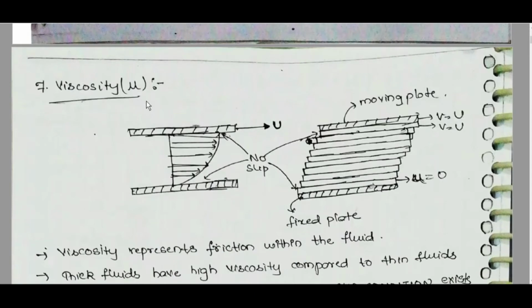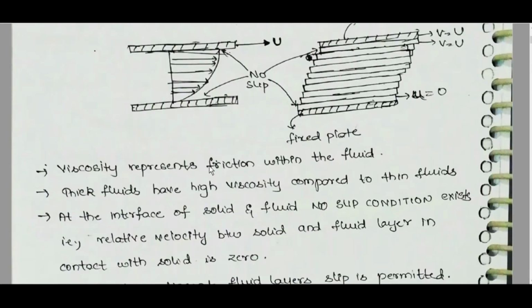Viscosity, mu. The bottom plate is at rest, U is equal to 0, but the top plate is moving with velocity U. Fluid is flowing in between, with a fixed plate and a moving plate. V is equal to U. Viscosity represents friction within the fluid. Thick fluids have high viscosity compared to thin fluids.